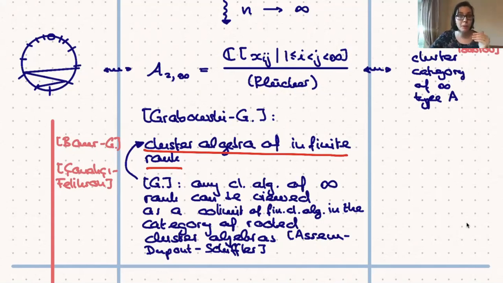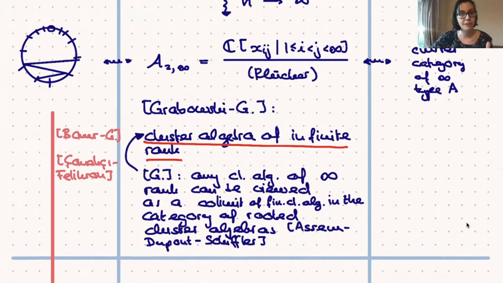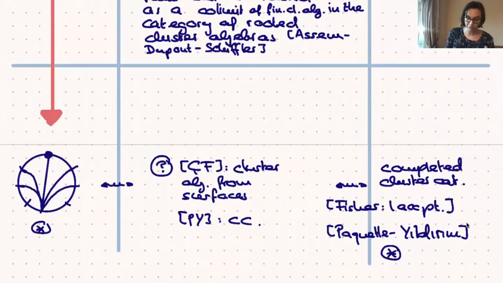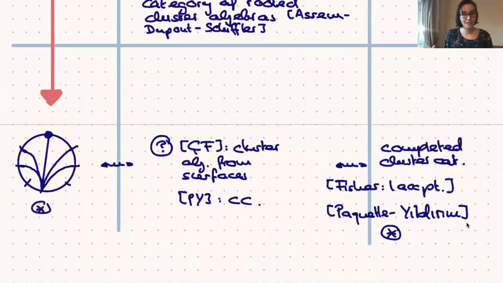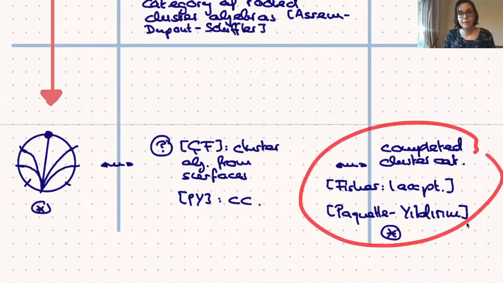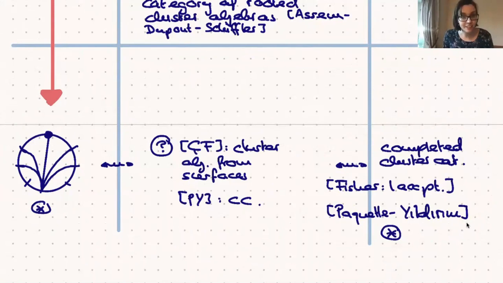And on the combinatorial side, this has been done in joint work with Karin Bauer and independently by Giannacci and Felixson, which leads us to consider triangulations of infinitely many marked surfaces with accumulation points. Now that, of course, ties in with what Emine would have told us, which is that on the categorical side, this has been studied by Paquette and Yildirim, who took these Igusa-Todorov discrete cluster categories and completed them under these infinite arcs. Independently, Tom Fisher has also looked at that in the one accumulation point case.